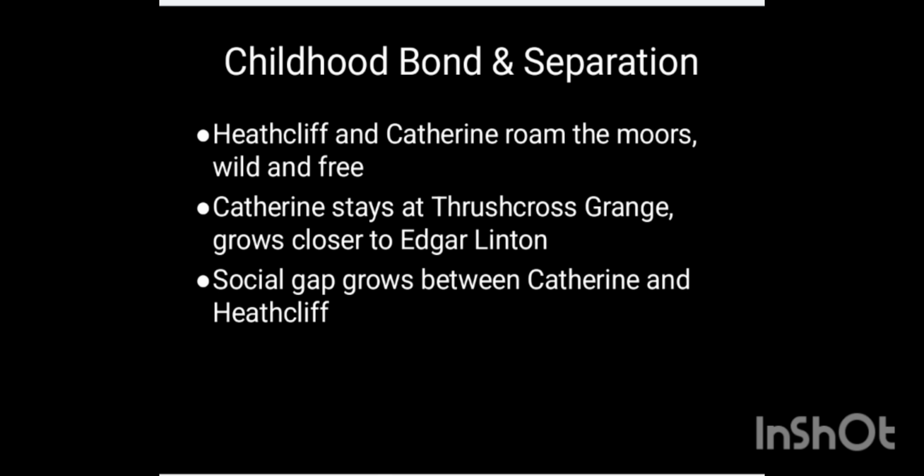So that he can become the owner of both Wuthering Heights as well as Thrushcross Grange. That was his scheme. After Edgar's death, the couple moves in with Heathcliff. Now when Cathy married Linton, his son, Heathcliff claimed Thrushcross Grange also, along with Wuthering Heights of the Earnshaws.